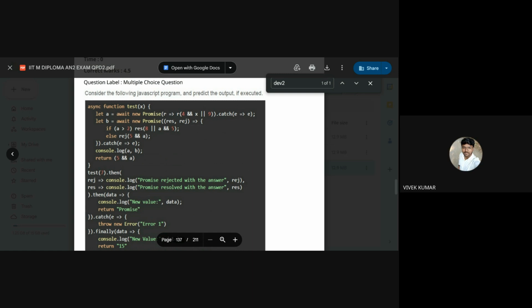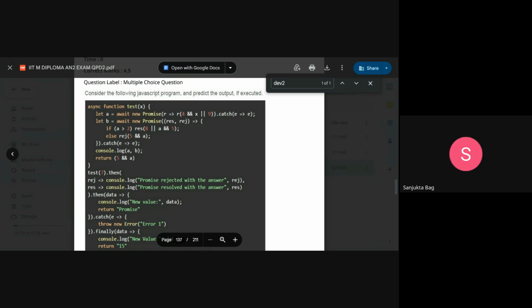Ma'am, the first promise gives a response, resolve with 9, ma'am. First falsy value and first truthy value, with 7. It gives 7. Can you explain let A and B?